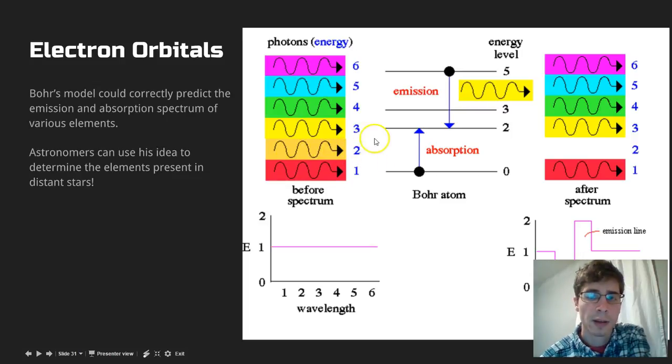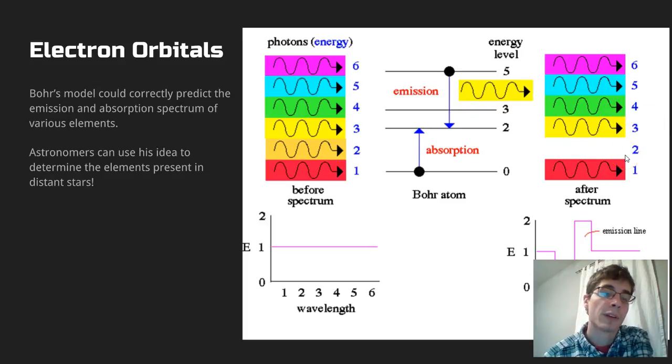In this case, the photon would have, we could say, like 2 quanta of energy. It would bump it up 2 levels, and then it would be removed from the spectrum afterwards. Or we could have an electron in the 5th energy level drop down to the 3rd or the 2nd, meaning that it loses 3 energy levels. It's going to release an energy or a photon at energy level 3, which would be the yellow.